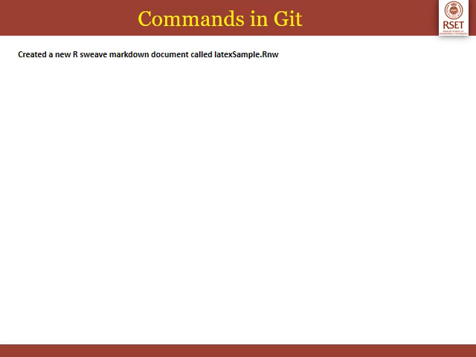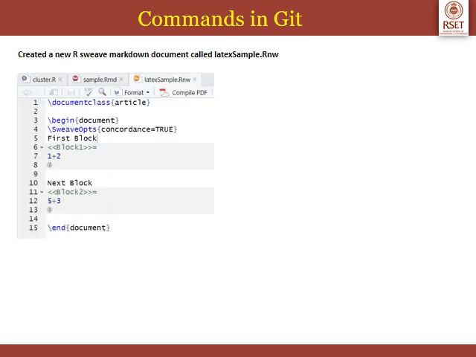So I am going to create a new Rsweave markdown document called latexsample.rnw. To do this, remember, you have to first choose file, new file, Rsweave. So if you choose that, a new untitled document will open. You can key in all these details. After that, save as, give the file name. In my case, I gave latexsample. It will automatically get saved with the .rnw extension.